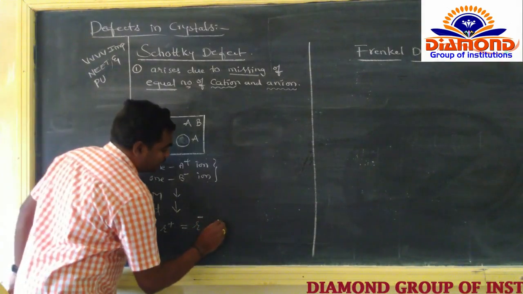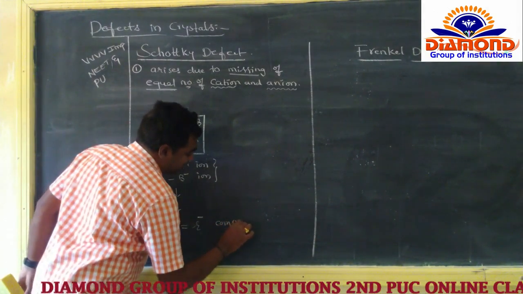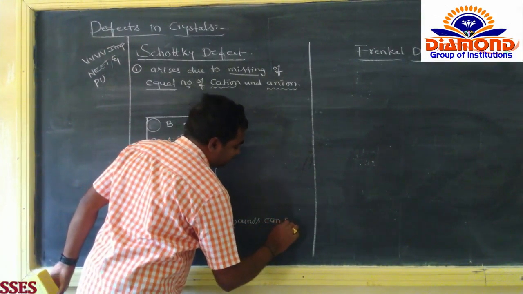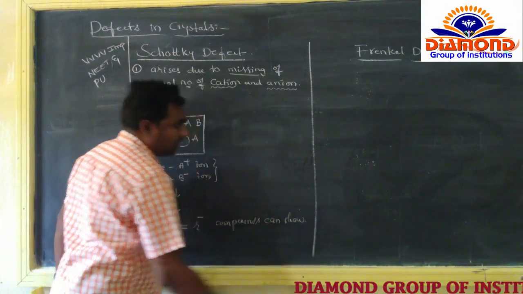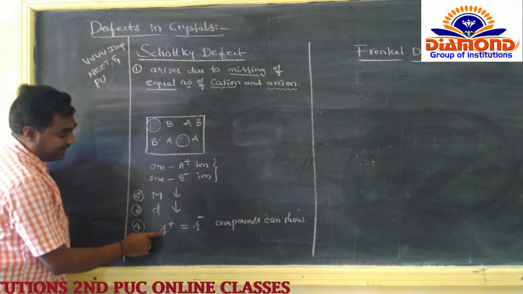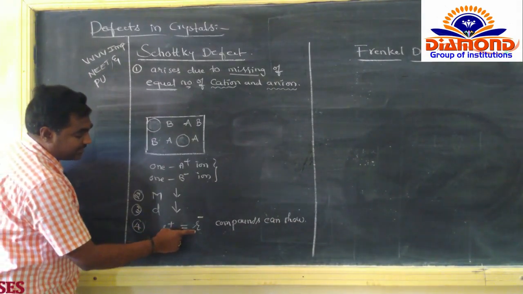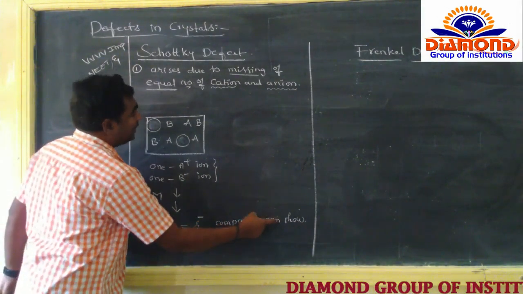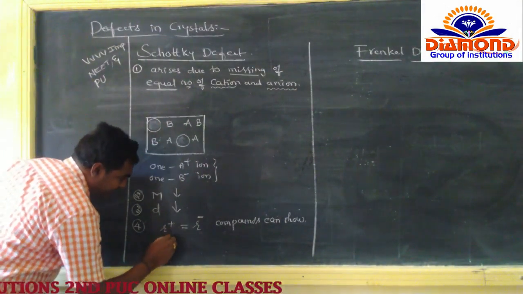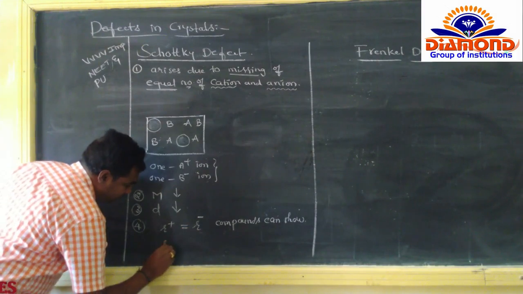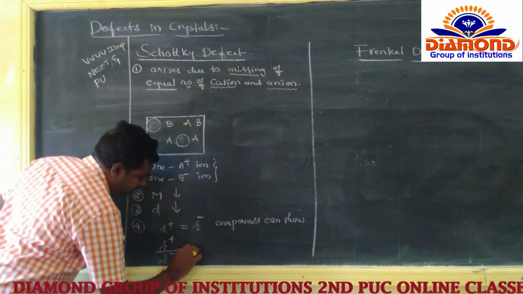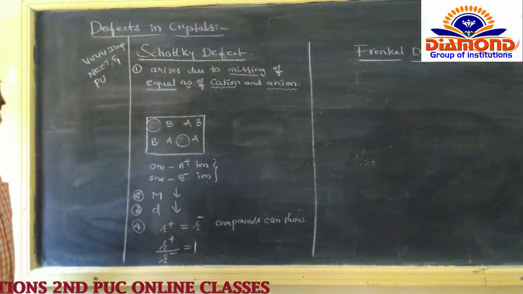Remember, radius of cation equal to radius of anion means R plus by R minus is equal to 1.